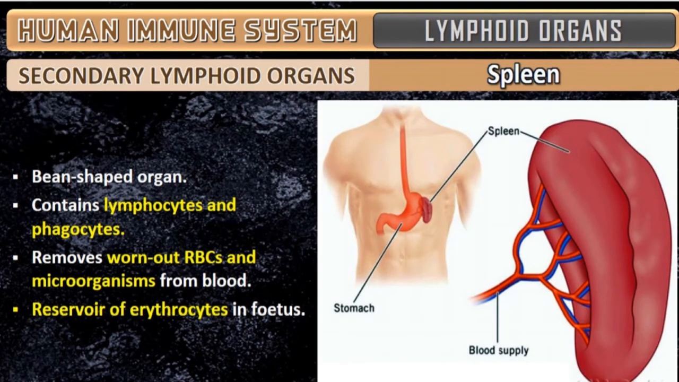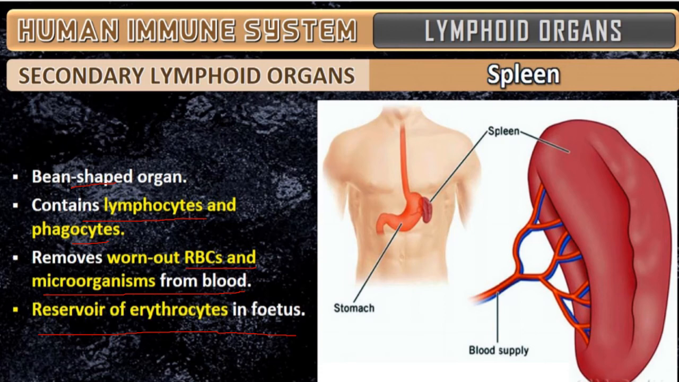So in secondary lymphoid organs, coming to the last one, that is the spleen. So spleen is what I told you. It is the largest lymphoid organ. It is a bean shaped organ, containing lymphocytes and phagocytes. It removes worn out RBCs, the destruction of unwanted RBCs and microorganisms from the blood. It is a reservoir of erythrocytes in the fetus, usually in the baby. In the baby, it is a reservoir of RBC. Erythrocytes means red blood cells.